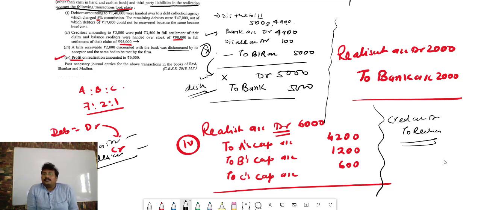Now general reserve is also a liability, but the general reserve distribution will be simple. General reserve account debit to all partners' capital. There we will not use the word realization because the general reserve liability is not closed in the realization account. So I am talking about the liabilities and assets which are already closed in the realization account. Whenever we realize, whenever we pay, at the name of the liability or asset, we will use the word realization account. Okay, getting my point? Chalo ji.